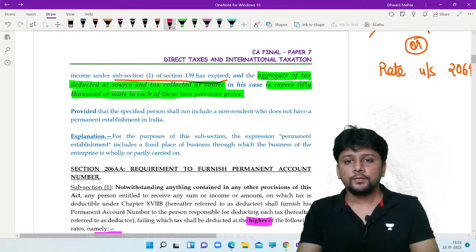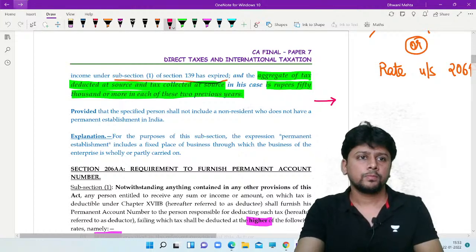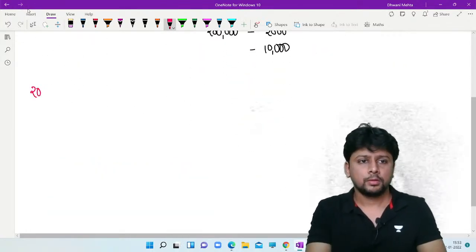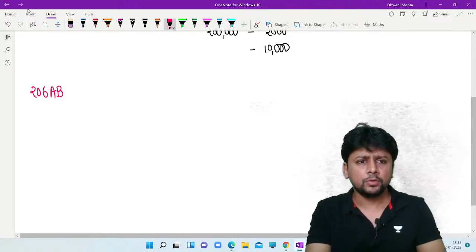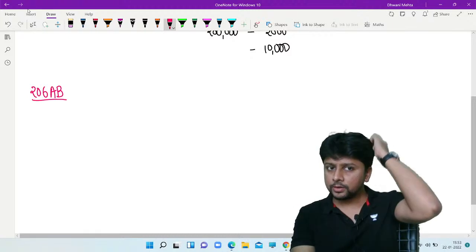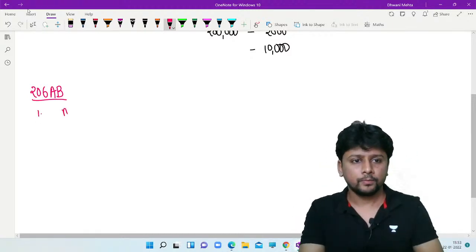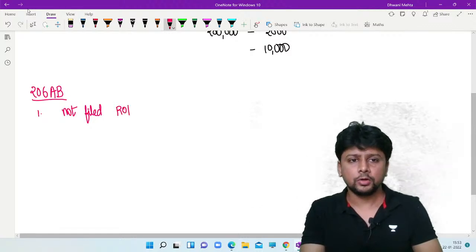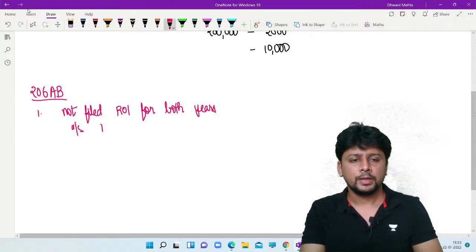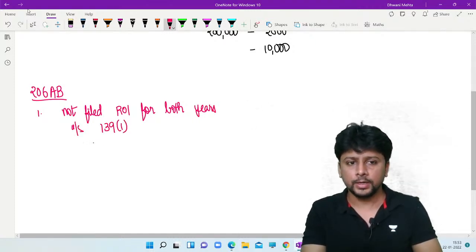So we are saying that there are 2 conditions actually. For 206AB to apply, there are actually 2 conditions that I got to satisfy. 1, not filed a return of income for both the years as per section 139(1).